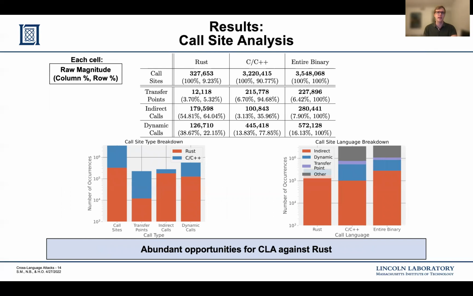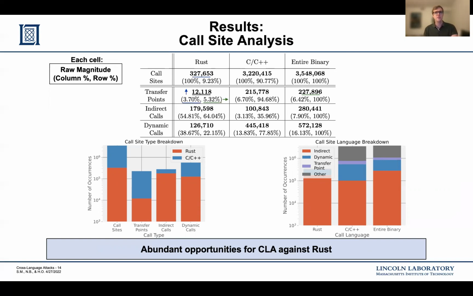For our call site analysis, we present the following table where each cell contains the raw magnitude that we collected, as well as the column percentage and row percentage of its subclass. For example, we found 12,000 transfer points in Rust functions, which is just over 3% of all call sites in Rust, and over 5% of all transfer points in the entire binary.